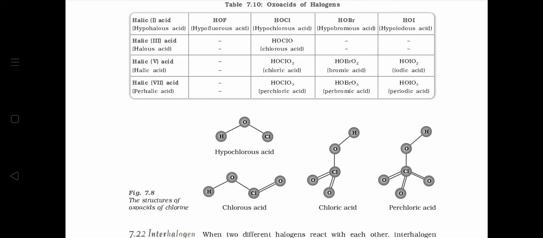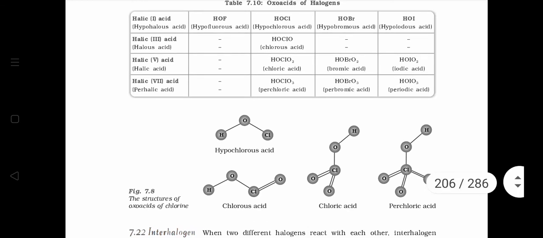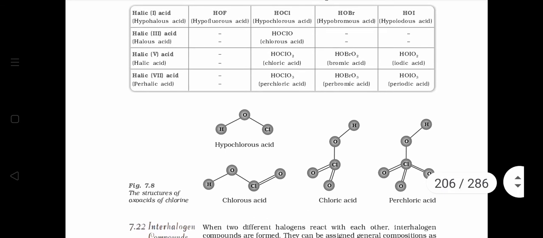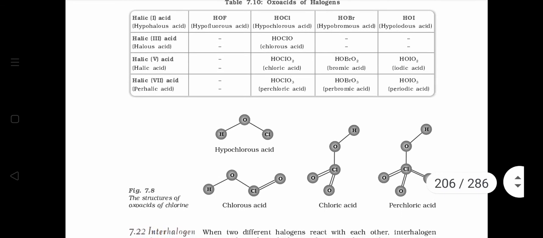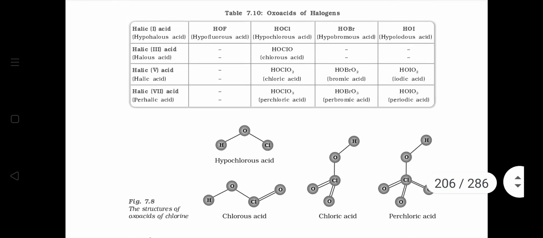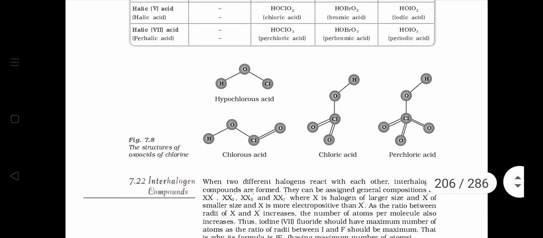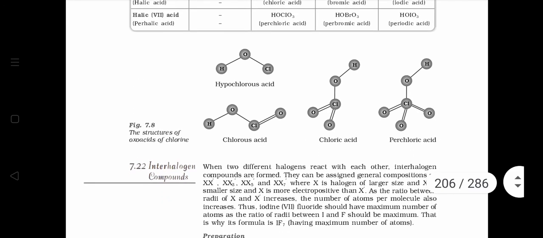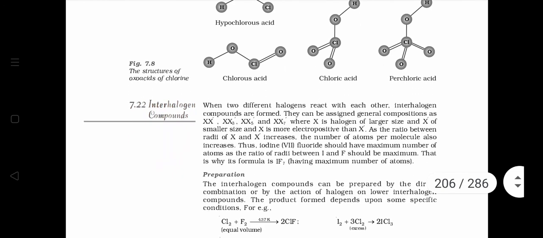Thus, as chlorine has the highest oxidation state, it has more tendency to release H positive easily, because in this case the chlorine is highly electronegative. It will withdraw the electrons and release H positive ion. Thus, HOCl is the weakest acid and HOClO3 is the strongest acid. And see the structures of oxoacids of chlorine and draw them in your copy.